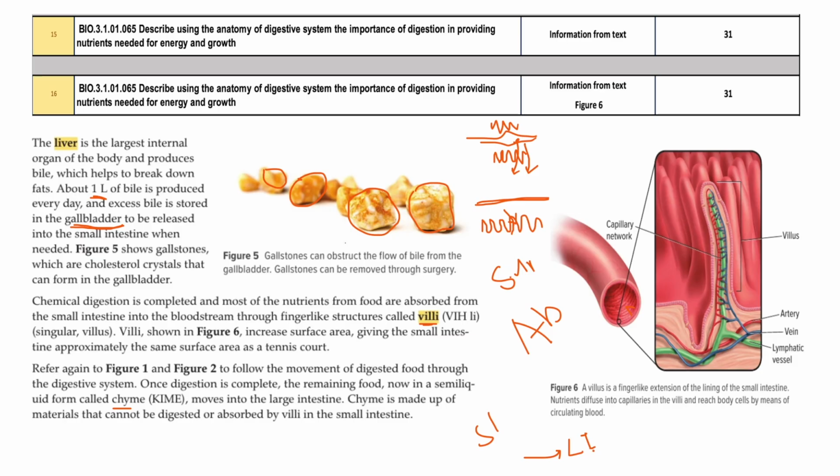It is semi-liquid, and the large intestine is absorbing all the water from the chyme, and it becomes the feces, which is removed through the anus after the total digestion. So the only function of the large intestine is to reabsorb the water.